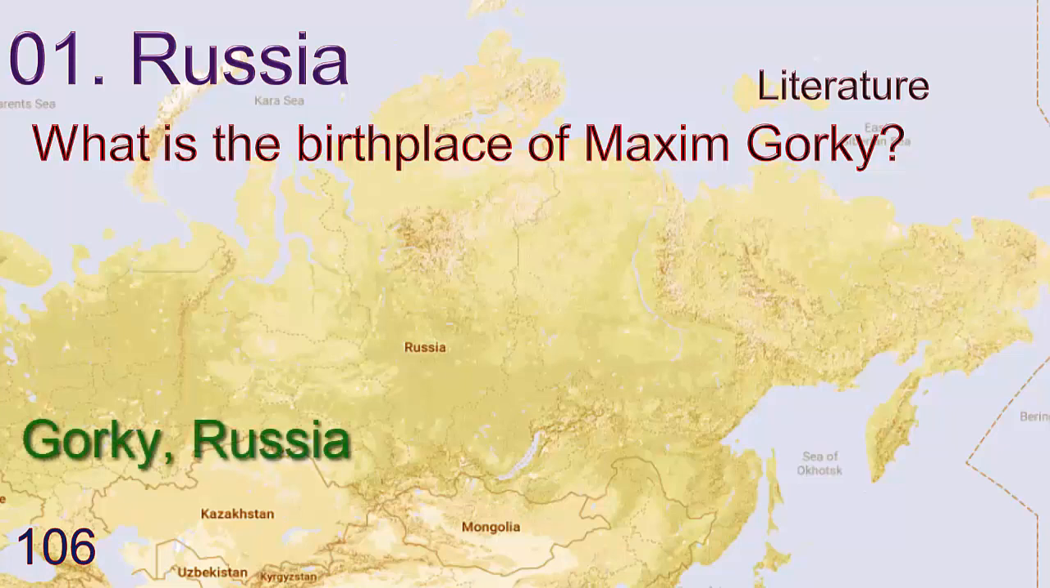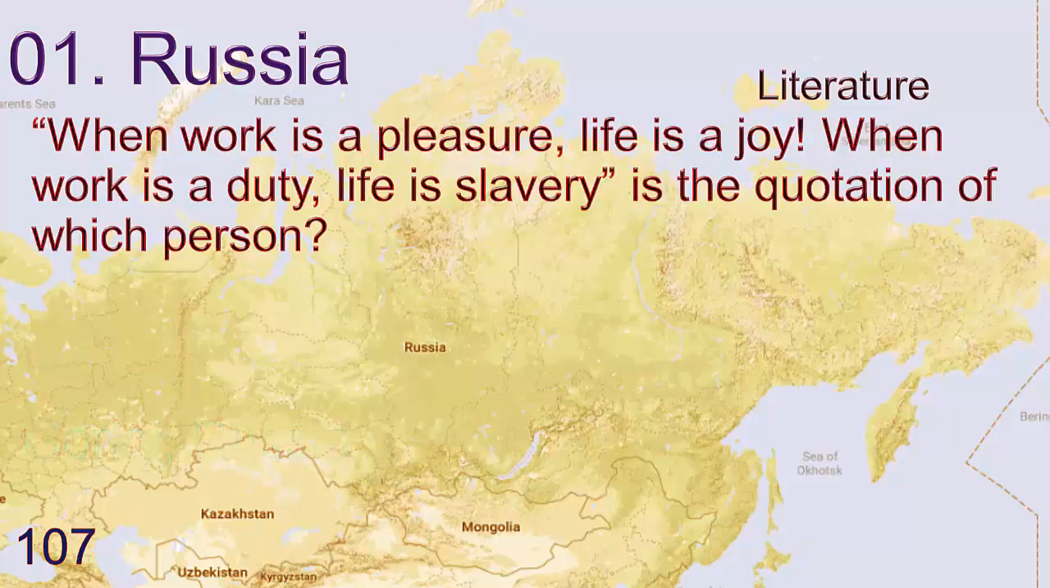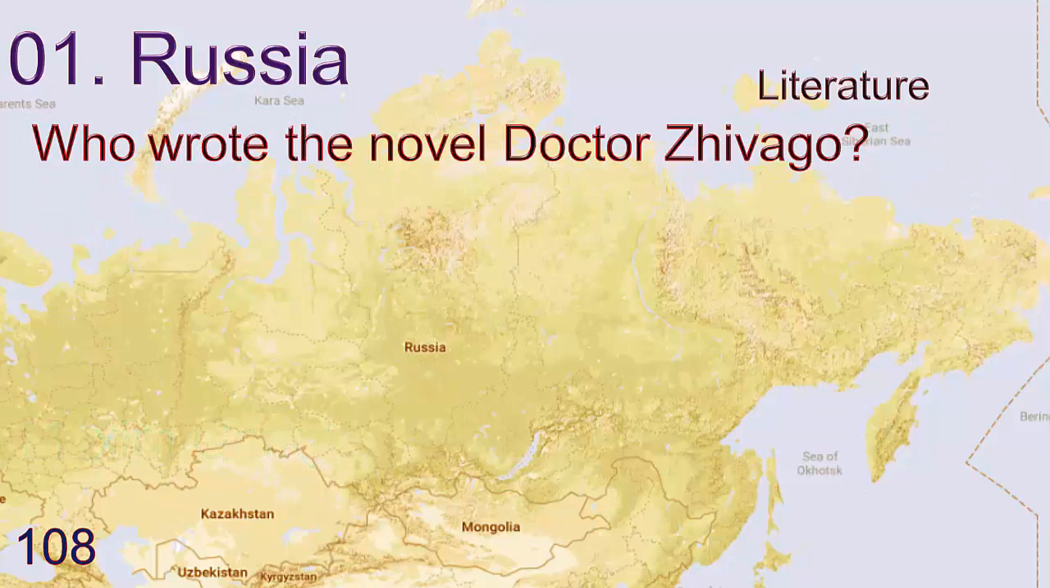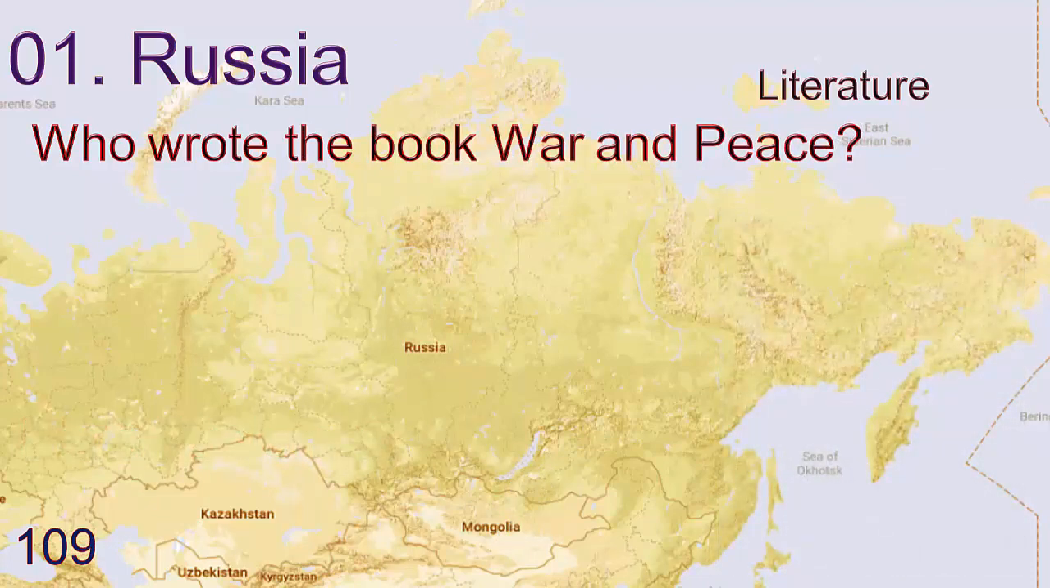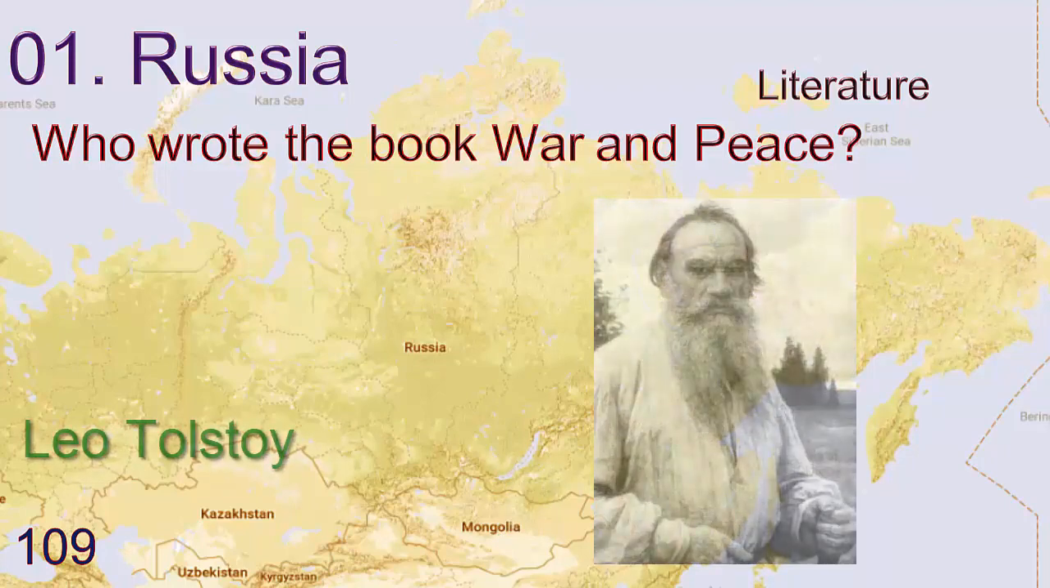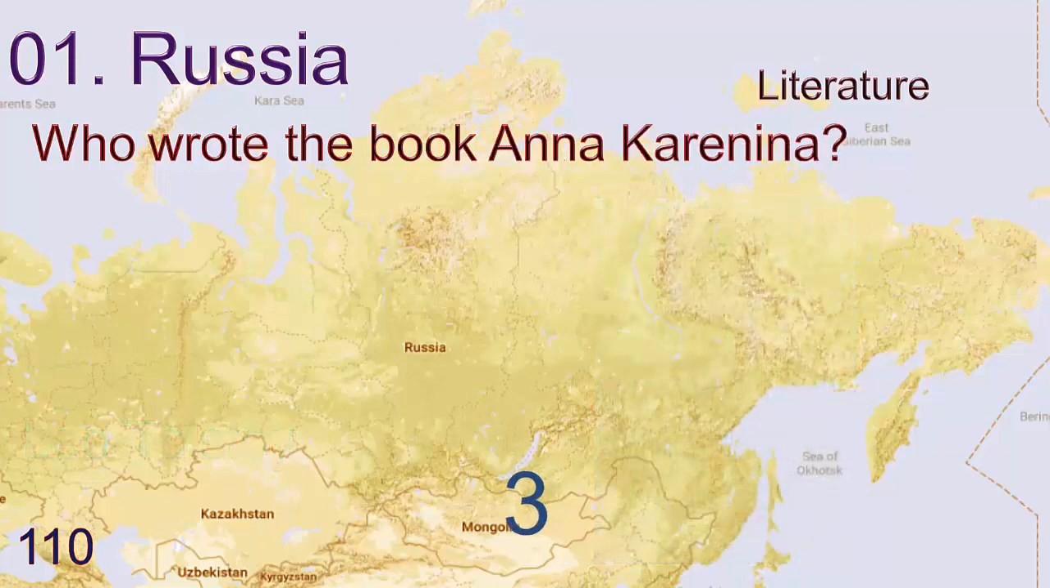What is the birthplace of Maxim Gorky? Answer is Gorky, Russia. When work is a pleasure, life is a joy. When work is a duty, life is a slavery. Is the quotation of which person? Answer is Maxim Gorky. Who wrote the novel Dr. Zhivago? Answer is Boris Pasternak. Who wrote the book War and Peace? Answer is Leo Tolstoy. Who wrote the book Anna Karenina? This is also Leo Tolstoy.